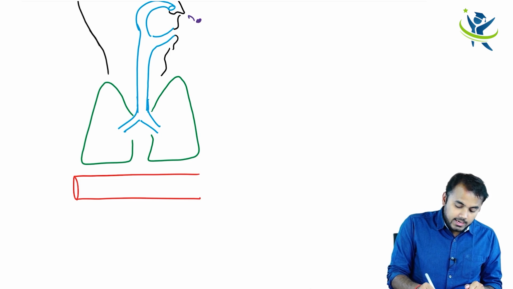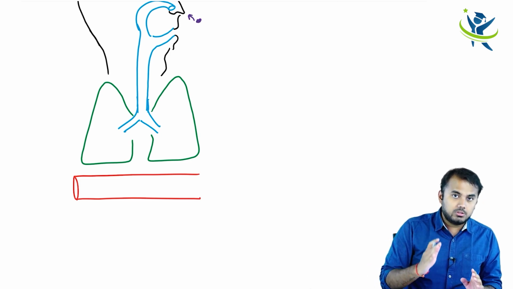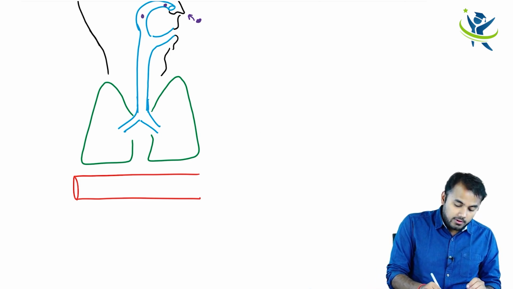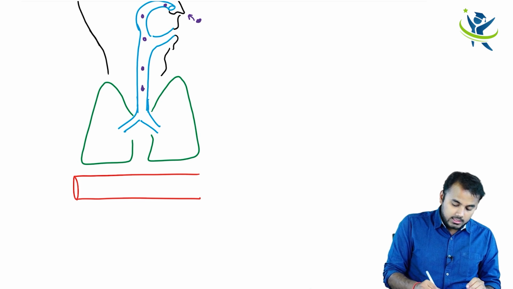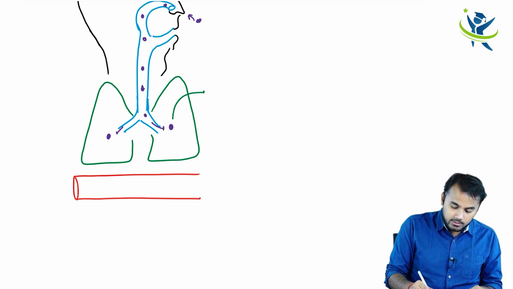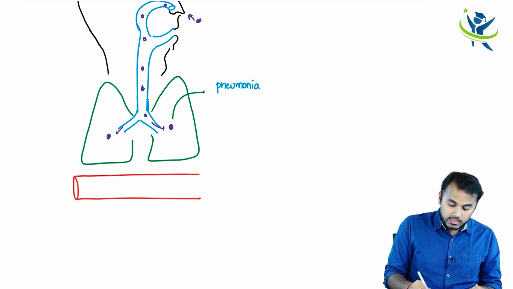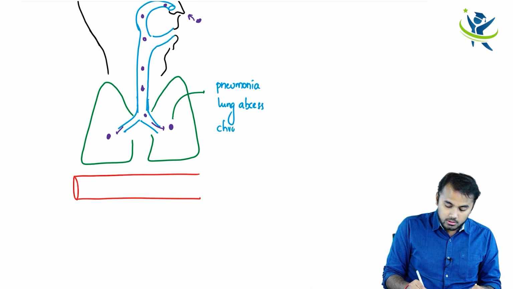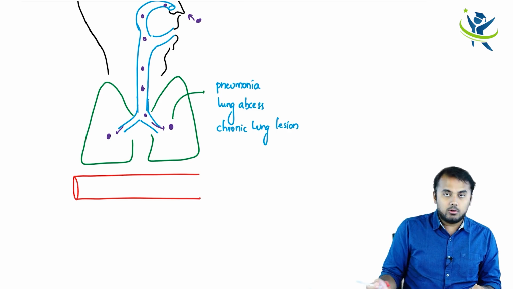The patient will inhale the spores. I am discussing right now the pathogenesis of coccidioidomycosis. So the patient is going to inhale the spores, and these spores travel all the way down like this, and finally they enter into the lungs. Now once they enter into the lungs, what things can you see guys? Obviously you can see pneumonia, a lung abscess, a chronic lung lesion, which is also called a granuloma, right?